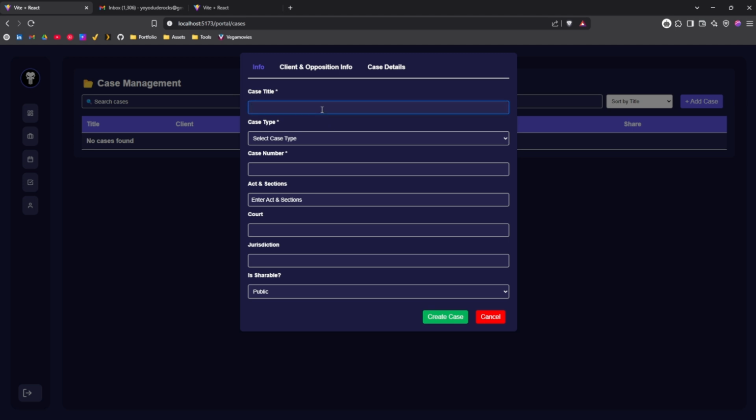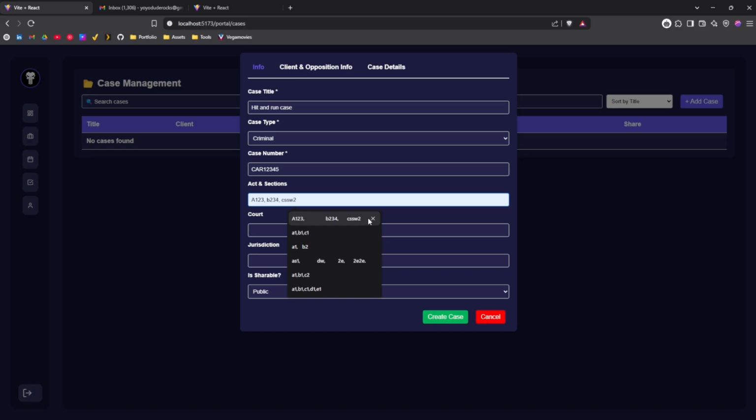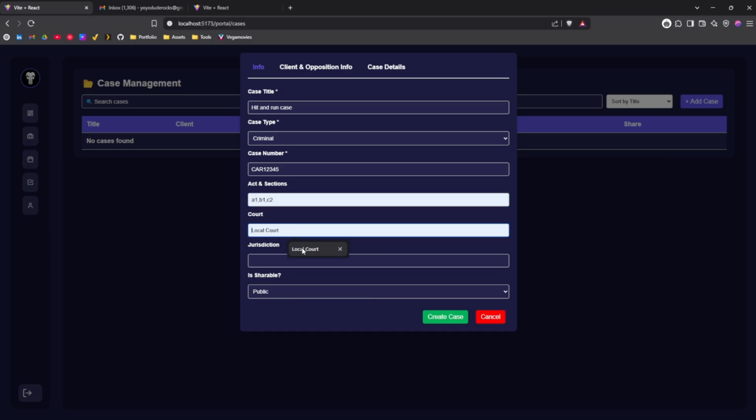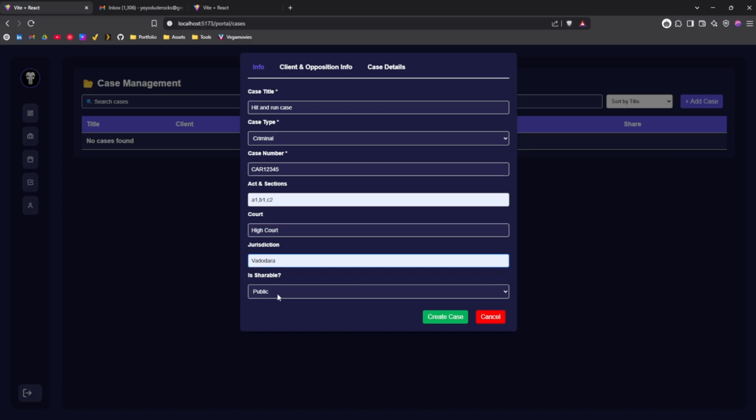As I'm a criminal lawyer, let's create a hit and run case. It's a criminal case. Every case number should be different, so let me create a unique case number, let's say A1, B1, C2. Okay, and court should be High Court, and jurisdiction will be Vadodara. Is shareable is basically whether you want to make that case public or keep it private. Right now, let me keep it private.